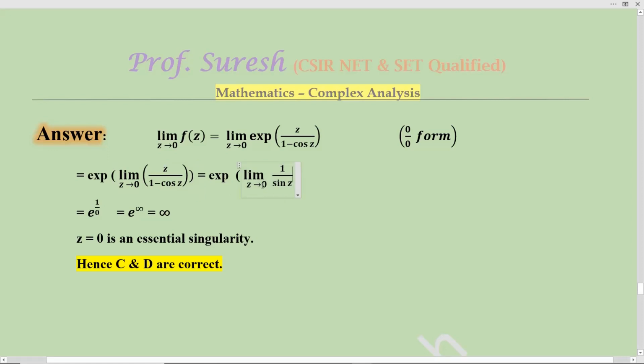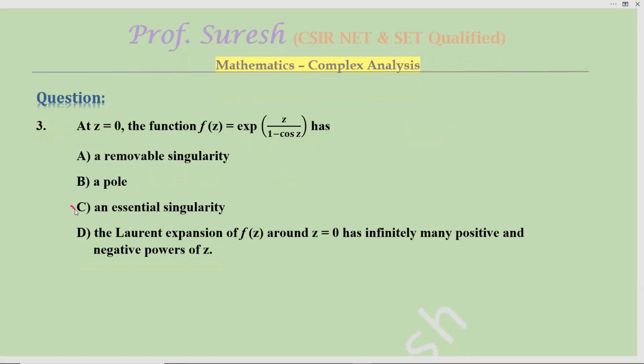Now take the limit: it is 1/sin 0, and sin 0 is 0, so 1/0 is infinity, and e^infinity is infinity. Whenever the answer is like this, z = 0 is an essential singularity. Option C is correct. Option D is nothing but the definition of essential singularity: it will have infinitely many positive and negative powers. So options C and D are correct.